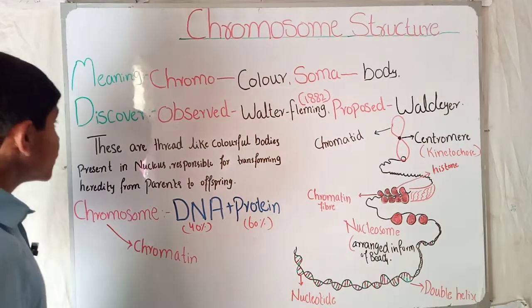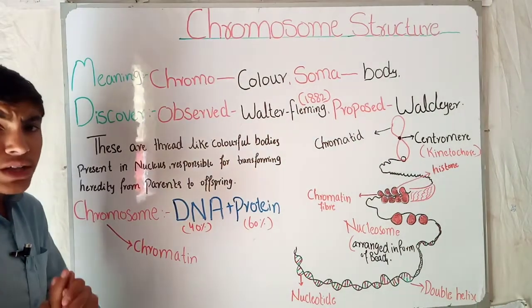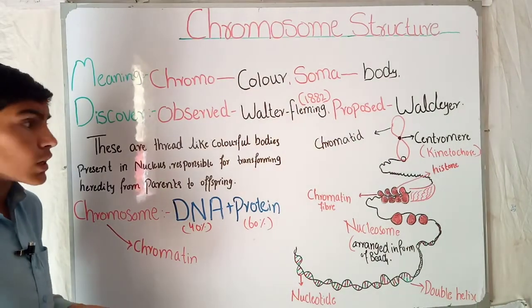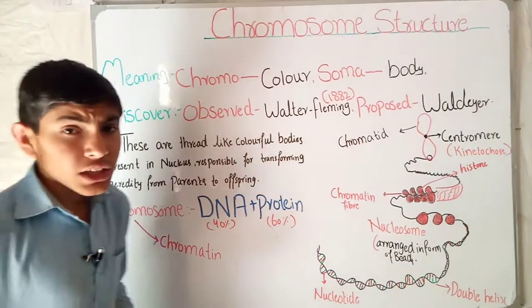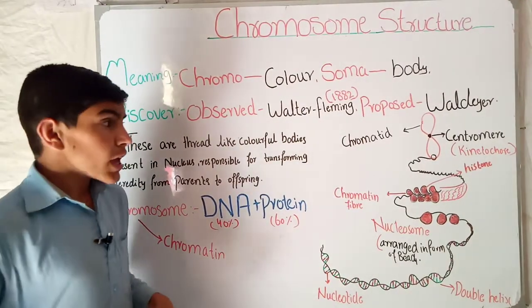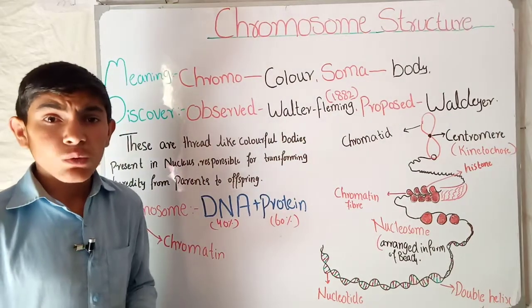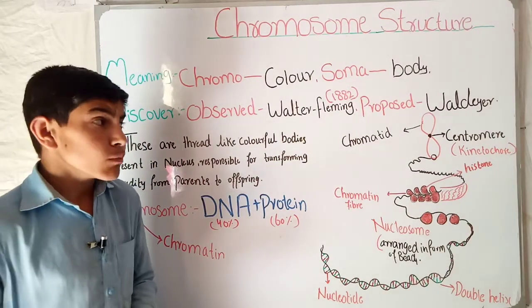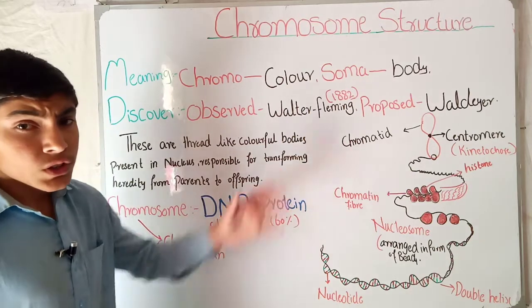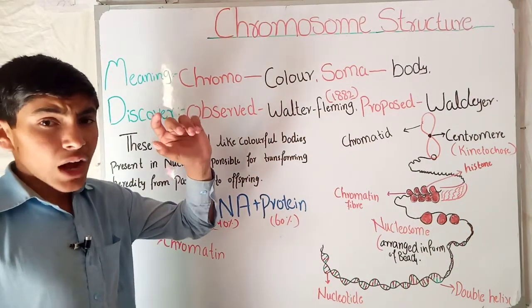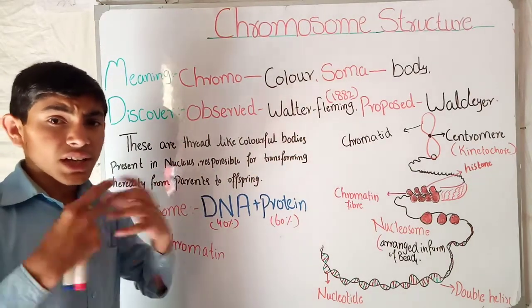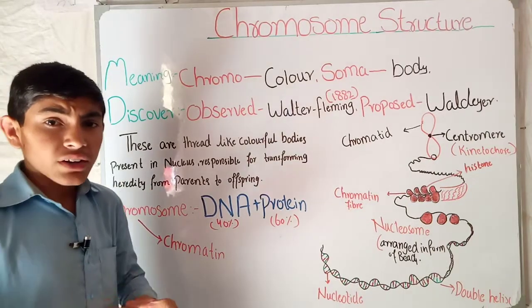If we talk about the discovery, chromosome was first discovered by Walther Flemming in 1882, but its name was given by the scientist Waldeyer. He gave the name chromosome due to its outstanding structure and color, how it looks under a microscope.